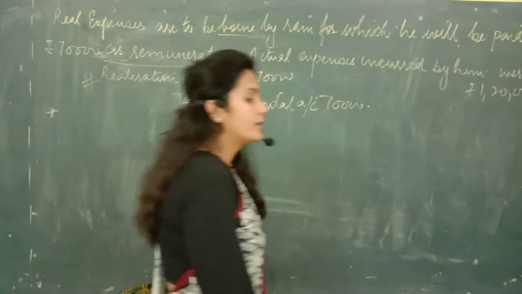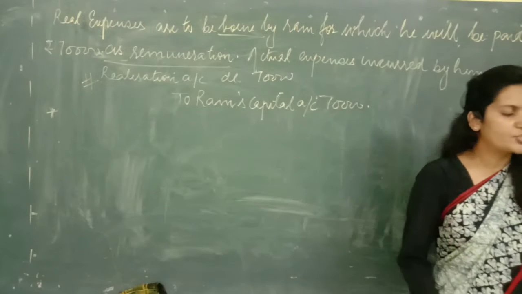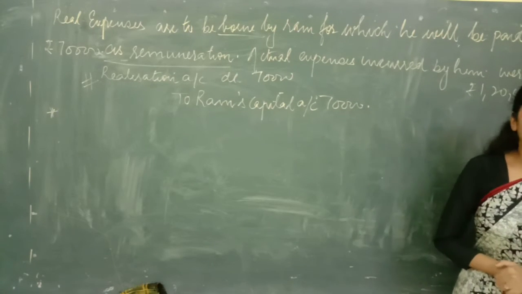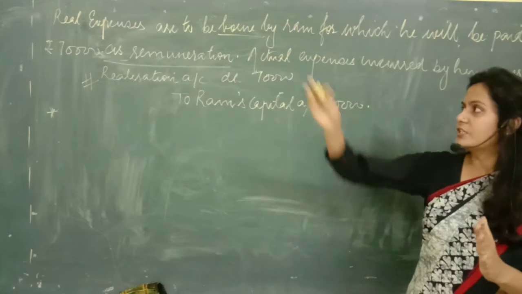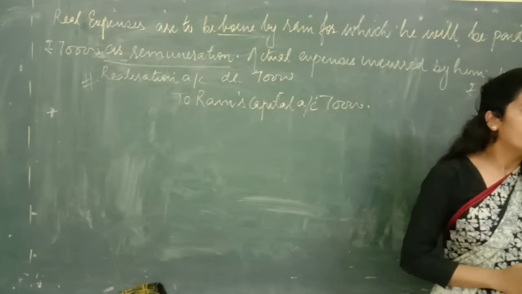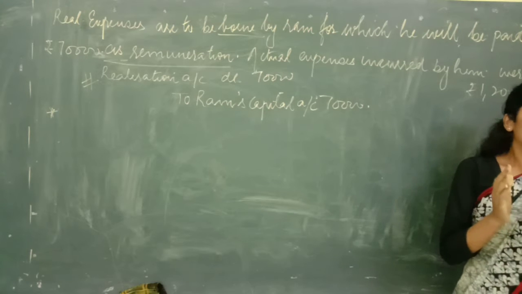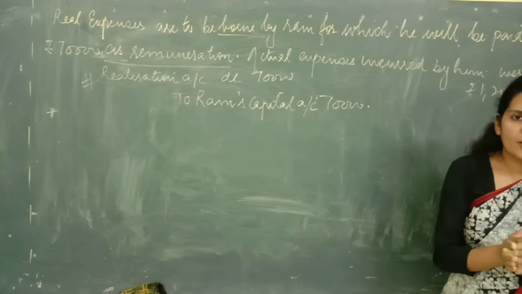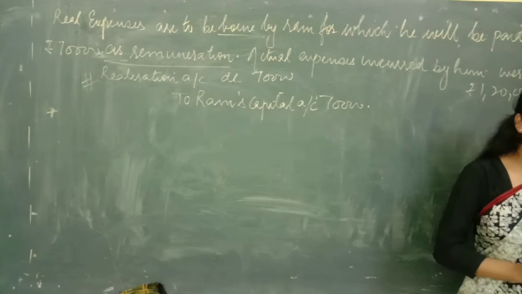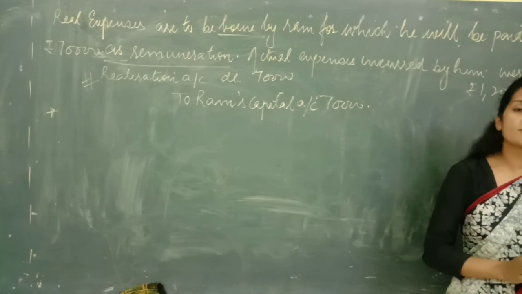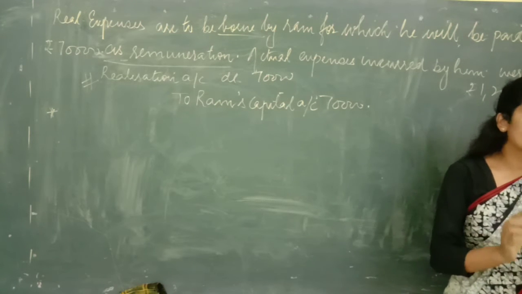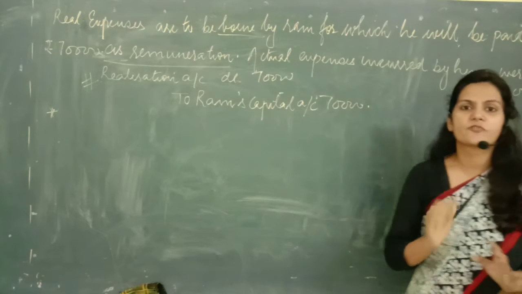I request all the students to note down this question so that it will be easy for you to understand later on. Sham, a partner. It means again, just like Ram, Sham is a partner, who agrees to do the work of dissolution for which we have allowed a remuneration of rupees 10,000 to him. Expenses were rupees 12,000 and these expenses were paid by Sham by drawing cash from the firm.